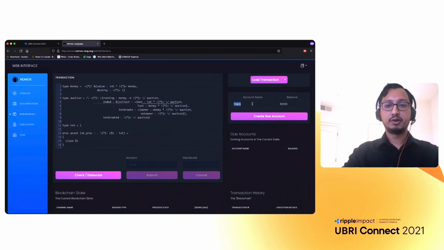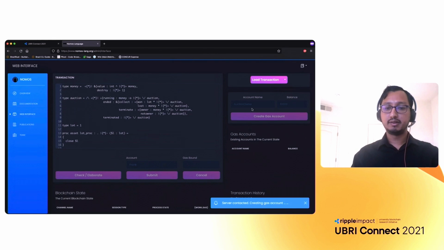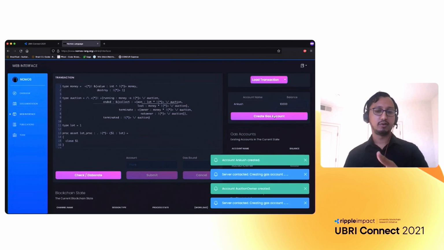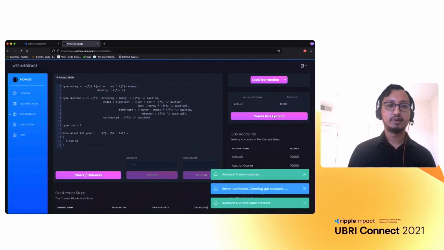And let's say I want to create two accounts. One is for the auction owner, and let's say I create an account with a balance of 10,000. And let's say I also create an account in my name just to place bids into the auction. So again, I create an account, and here on the bottom right, you can see that the accounts are being created. And on the top left, you see the transaction code.